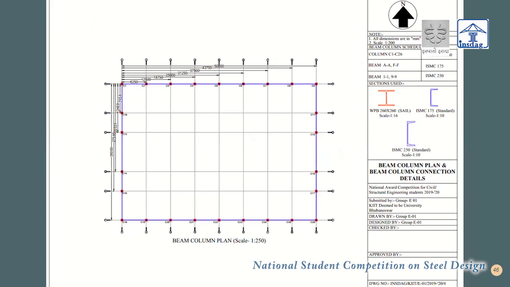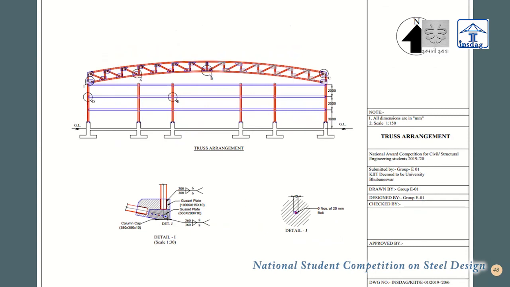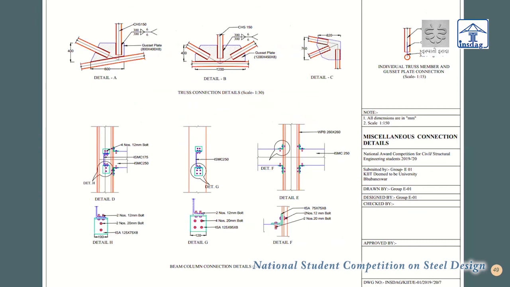This is the beam column plan. This is the truss, purlin and soak rod layout. This is the truss arrangement. The details are already mentioned in another sheet. Here, one of the details is mentioned. So these are the details according to our plan, each and every detail. Beam column connection and truss connection.